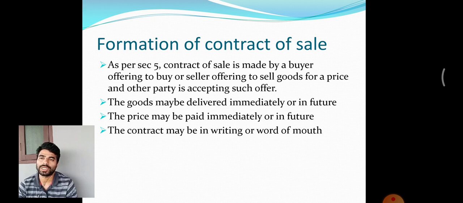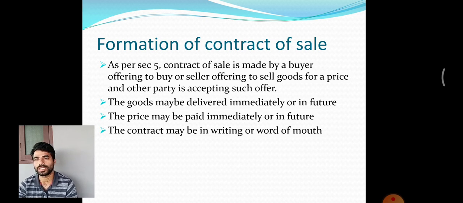As per Section 5, when a buyer offers something to the seller, or the seller offers something to the buyer for a price, and the other party accepts the offer, this contract of sale happens. Say, for example, I am offering something to my friend, and he is accepting that particular offer. Then the contract of sale happens.